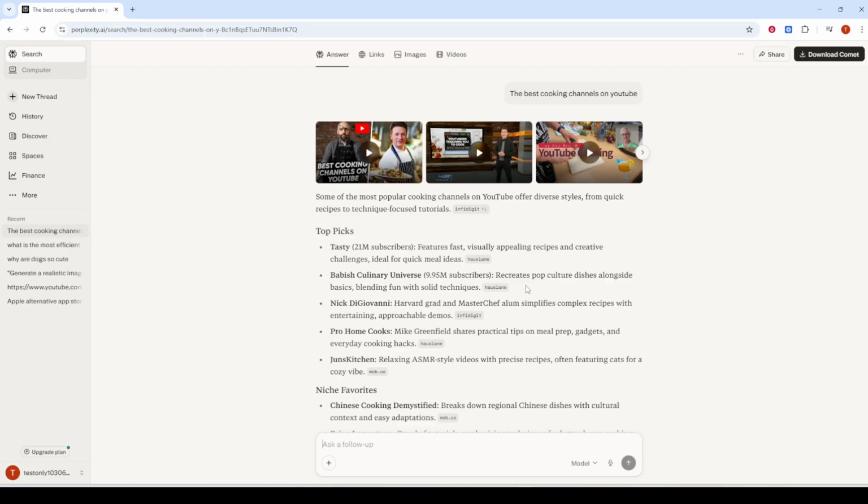A couple of practical tips. If autocorrect removes the space or changes the phrase, retype it clearly as "on YouTube." You don't have to capitalize anything. If Perplexity mixes in non-YouTube sources, nudge it with more precise language. Add words like channels, playlist, tutorial, or review, while still ending with "on YouTube." And if you're exploring a niche, include distinctive terms so the assistant can zero in on the right creators and videos. That's all there is to it.